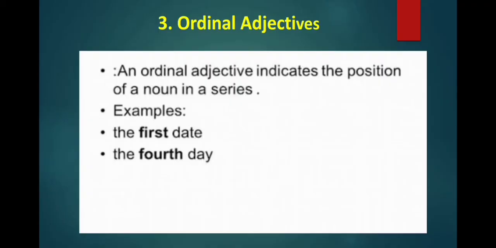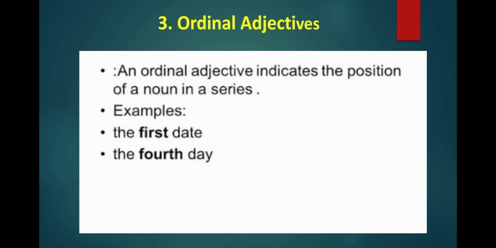Now the third one is ordinal adjectives. An ordinal adjective indicates the position of a noun in a series. It says about the placement of people or things. We can also say that ordinal numbers tell us the position of a noun in a sequence.